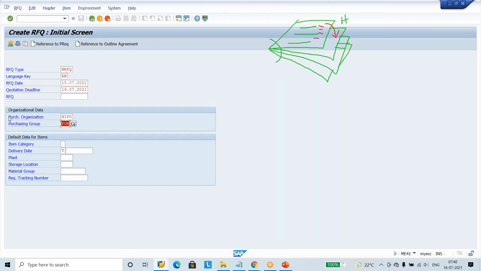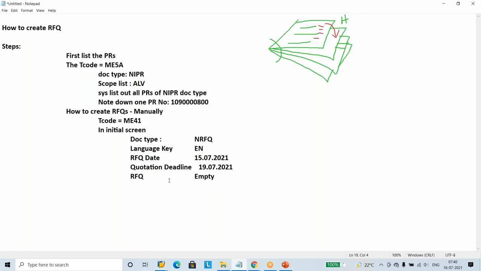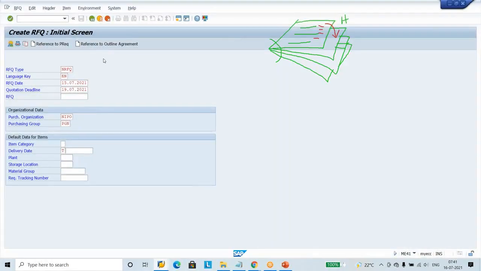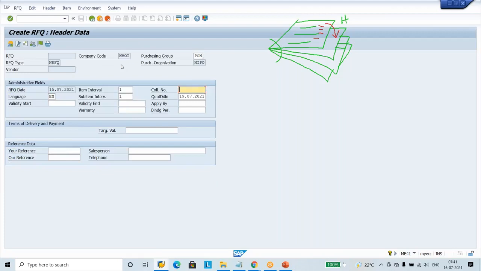So in the first page, we are going to talk not only about the details of the document but also the overall information, who is doing all of it. These are all the things we are going to enter in the initial screen. Then we ask SAP to proceed to the next page. Press enter. Once you press enter, what happens? The system will take you to the next page called header data.